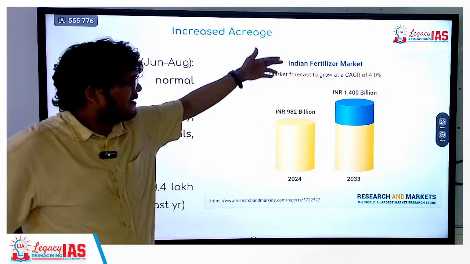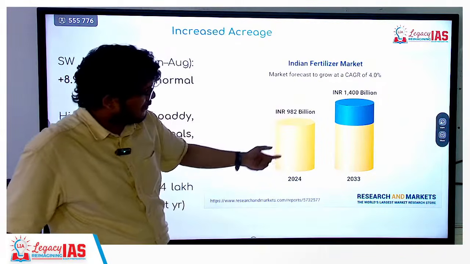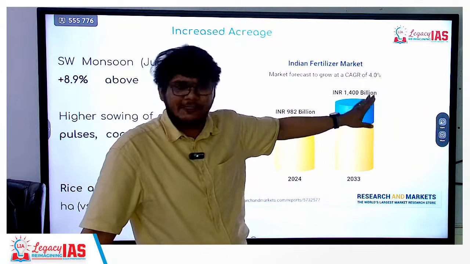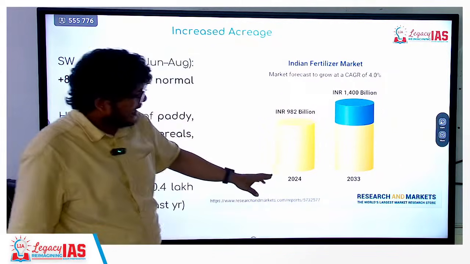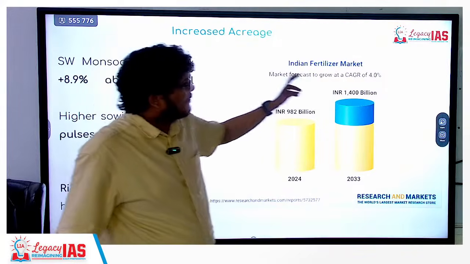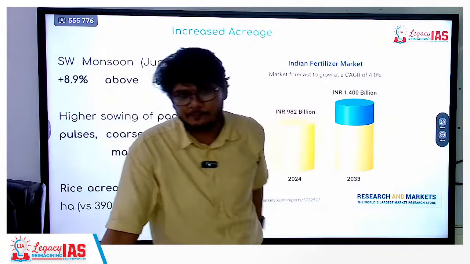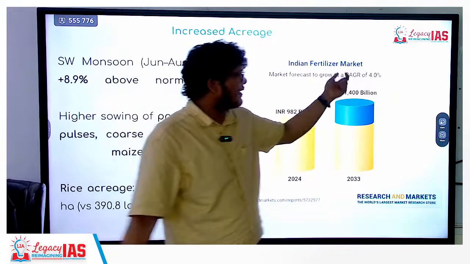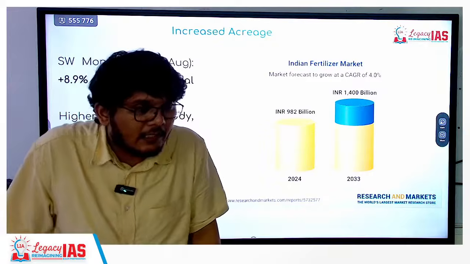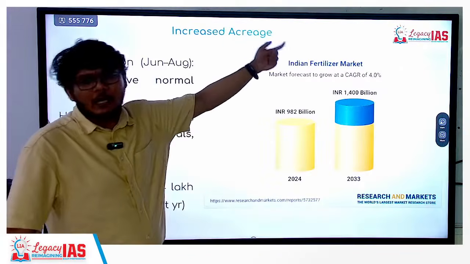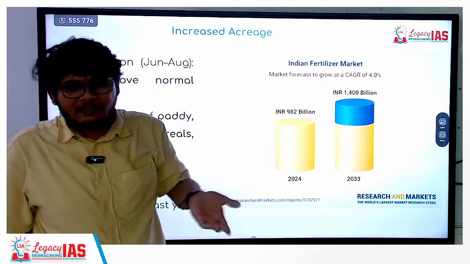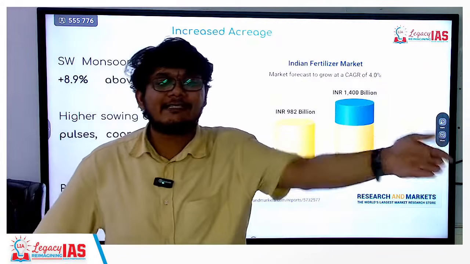Okay. Now this graph, what is the significance of this graph is, we do have a vision of increasing rate of fertilizers, wherein India has taken from 2024 to 2033, we are seeing an average growth rate of 4%. Compounded average annual growth rate of 4% is there. But this year, the requirement has gone up by a higher amount. 8%, 9%, it's simply the increase in the demand plus shortages elsewhere.